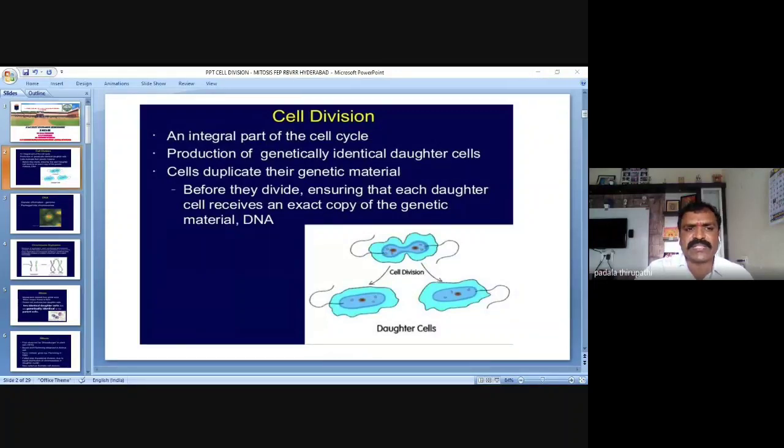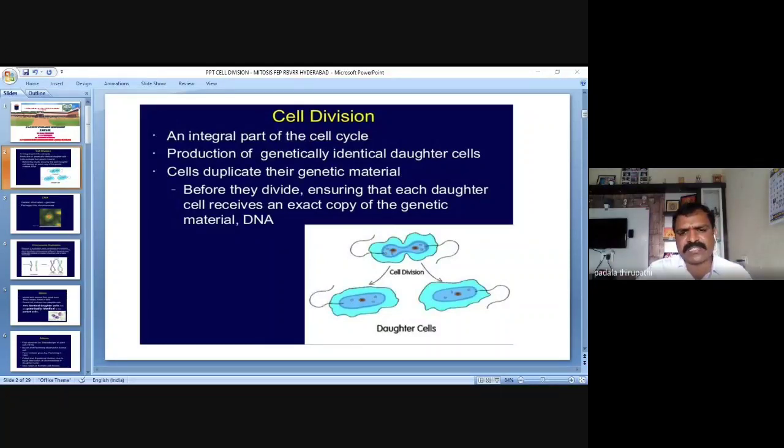These cells duplicate their genetic material by DNA replication in the S subphase of interphase, before they divide, ensuring that each daughter cell receives an exact copy of the genetic material, that is DNA.